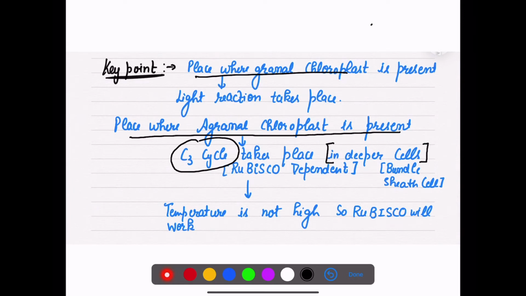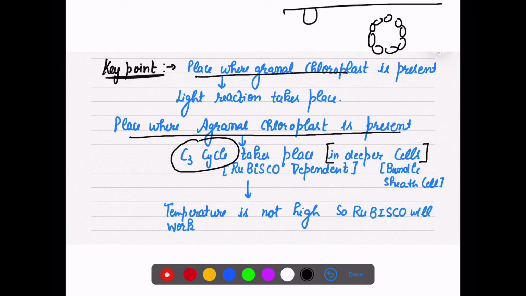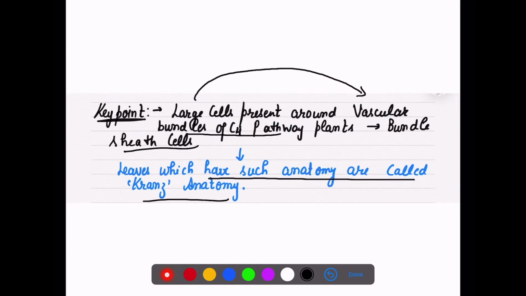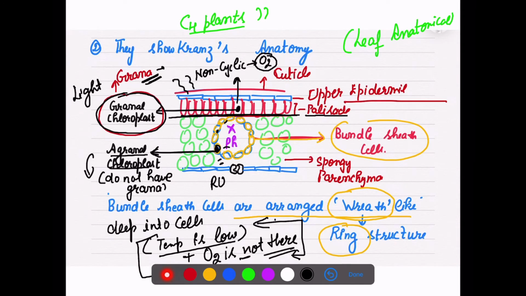They are present deep, and the temperature is not high, so rubisco will work. When rubisco works, you know that C3 rubisco means it will show the C3 cycle.